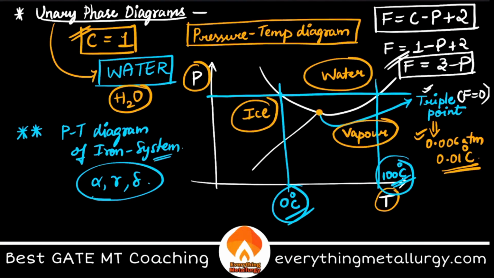This is about how you can use the Gibbs phase rule in phase diagrams, and you can use this to whatever extent you want when dealing with more important systems like the iron carbon system. We call these points of F equal to 0 invariant points. What is invariant? Invariant means you don't have any independent variables there.